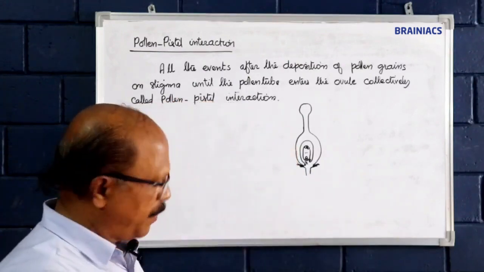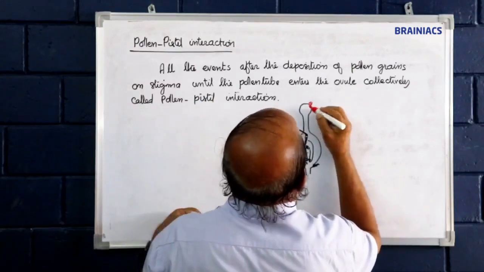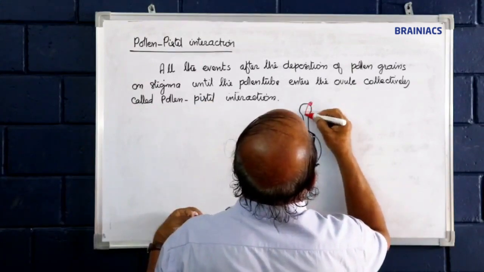So the pollen grains are deposited here, and